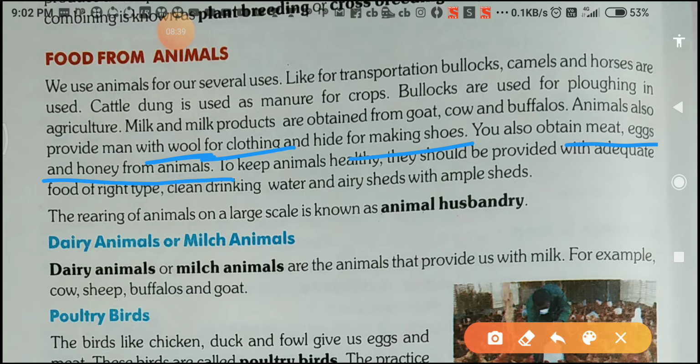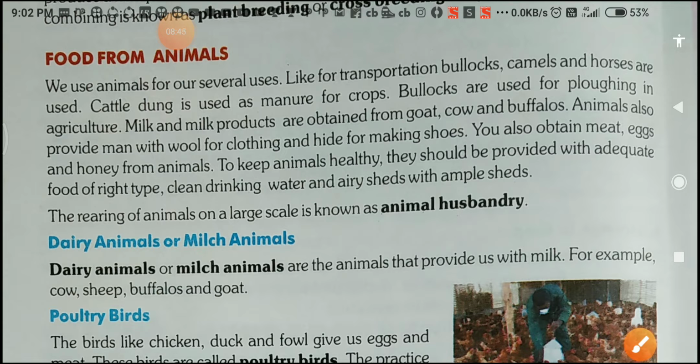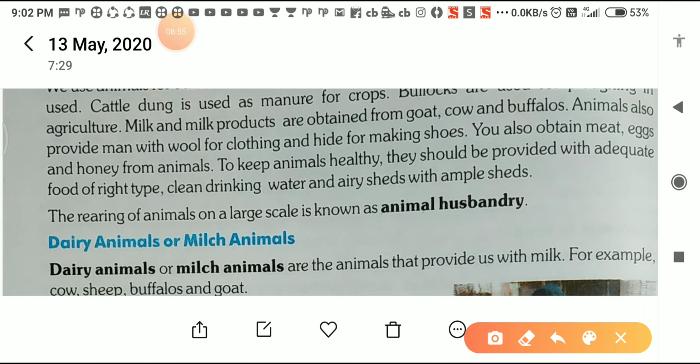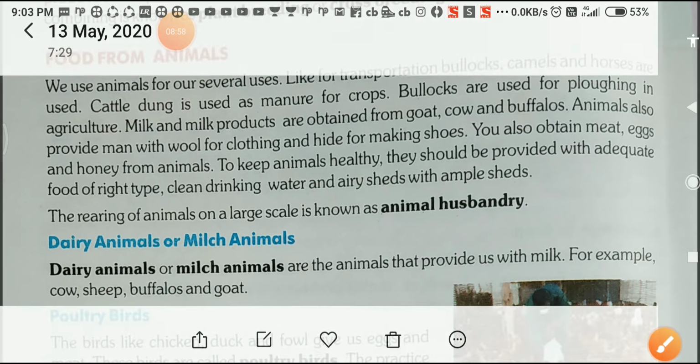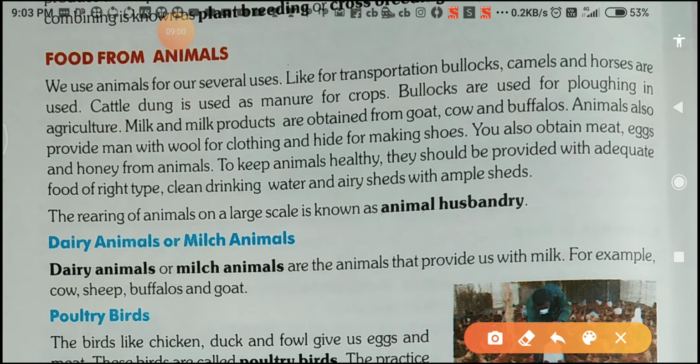You can see here lots of uses are given. Now, to keep healthy, they should be provided with adequate food at the right time, clean drinking water and airy shade with ample shade. Students, in this paragraph they want to say which type of products we will take from the animals, and the uses of animals. We can use the animals for transportation, already discussed here.